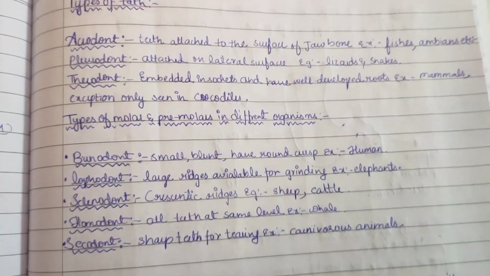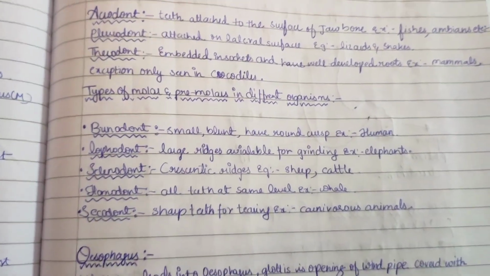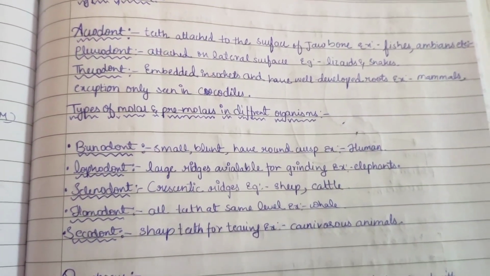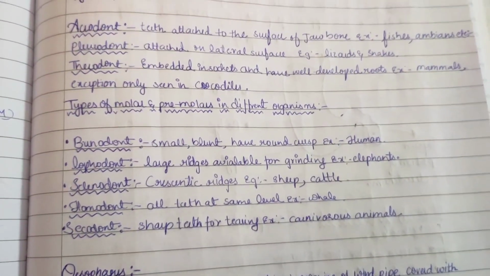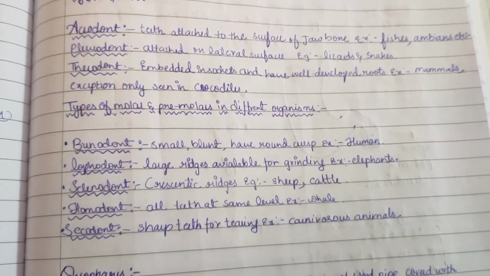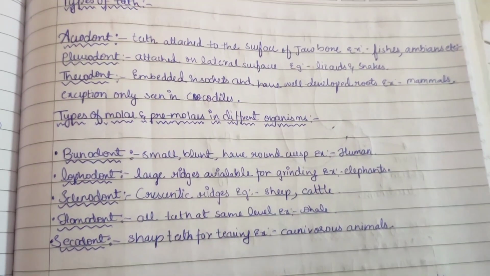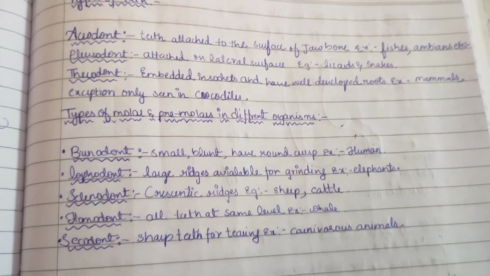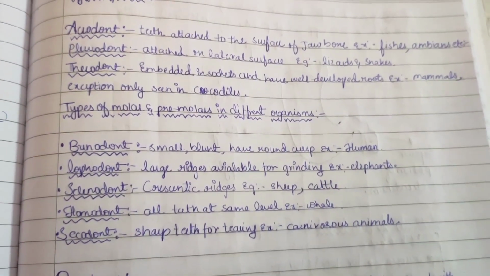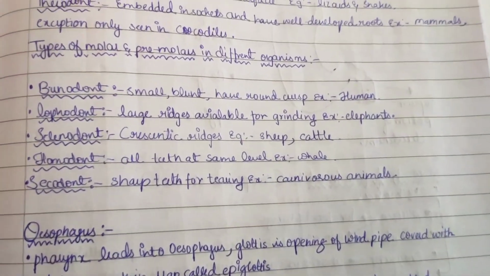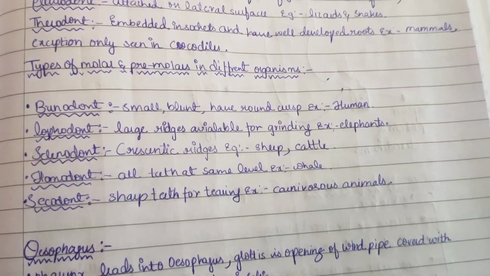Then types of molars and premolars in different organisms. First bunodont: small, blunt, with round cusps, as in humans. Then lophodont: large ridges available for grinding. Example: elephants. Then selenodont: crescent ridges are present. Example: sheep, cattle, etc. Then homodont: all teeth are the same in kind. Example: whale. Then carnassial: sharp teeth for tearing, which are seen in carnivores.